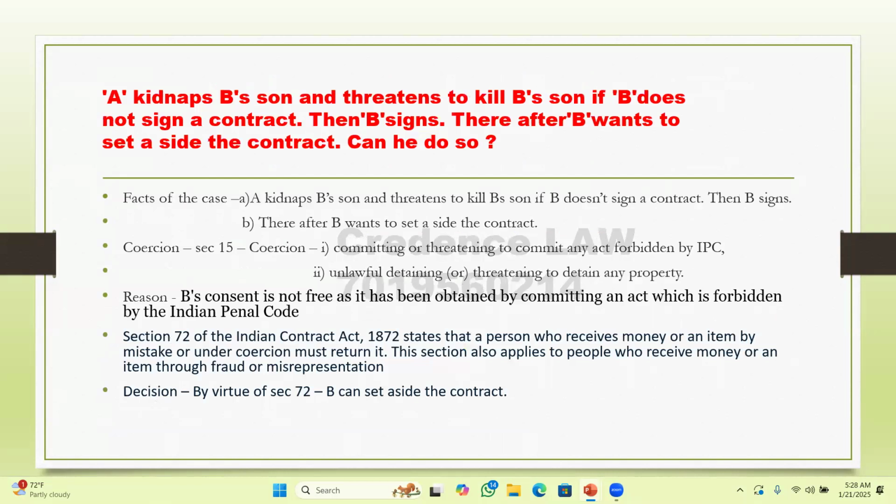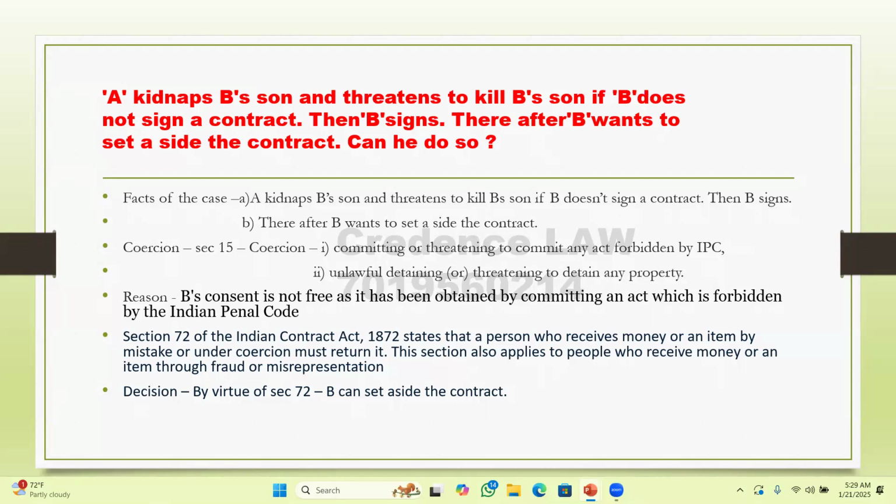And then coming to the next question, A kidnaps B's son and threatens to kill B's son if he doesn't sign the contract. The signature was taken by threat. Now the question is, is this valid? What can he do? Facts of the case go this way. A kidnaps B's son, where he threatens B to sign the paper so that he gives back B's son.